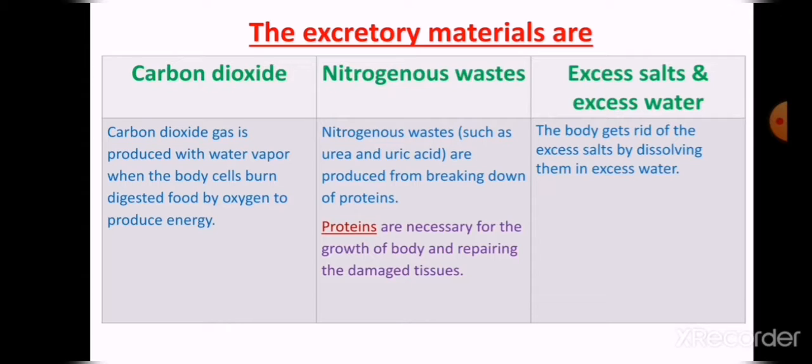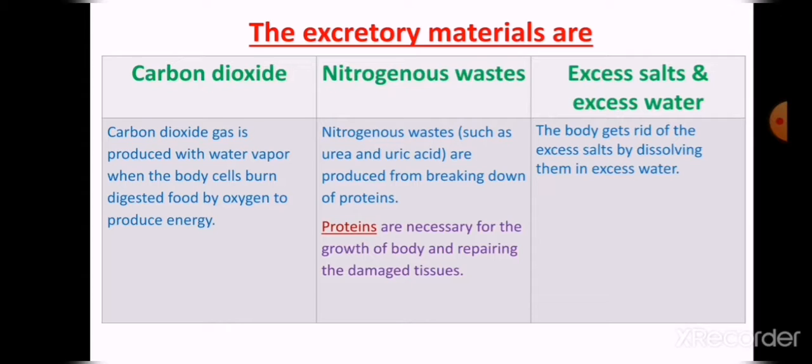You have to know that the carbon dioxide gas is produced with water vapor when the body cells burn the digested food with the oxygen to produce the energy. In the reaction to produce the energy inside the body cells, the digested food is burned by the oxygen gas to produce the energy to do all your activities.